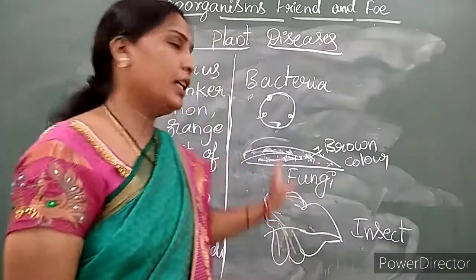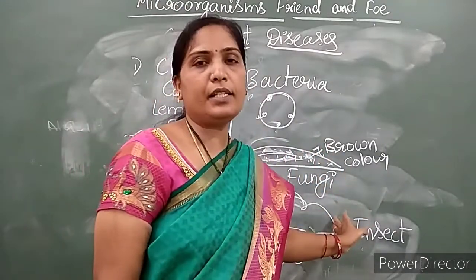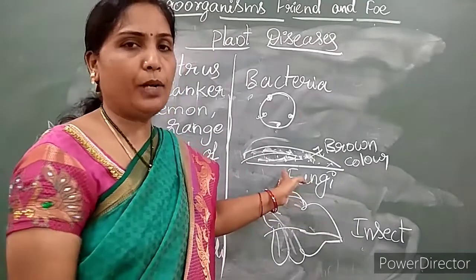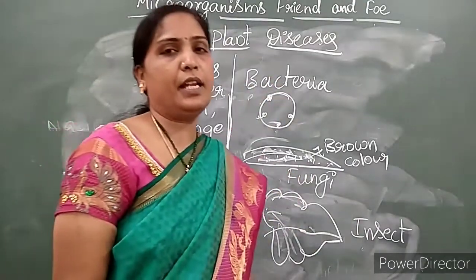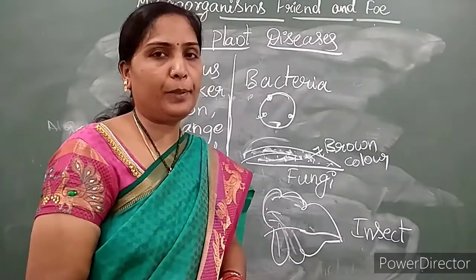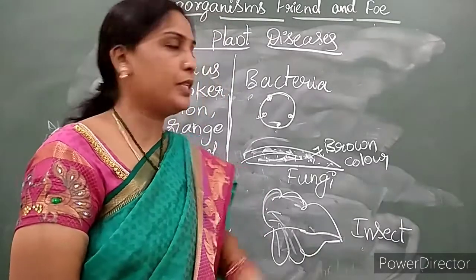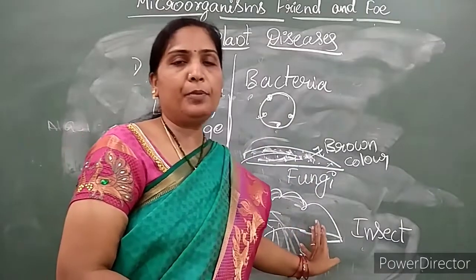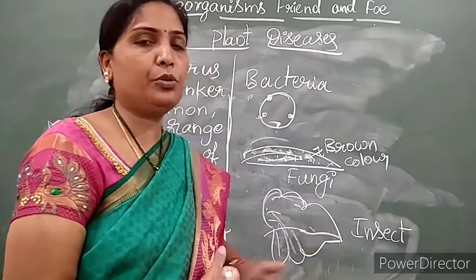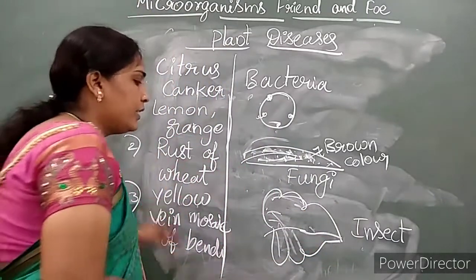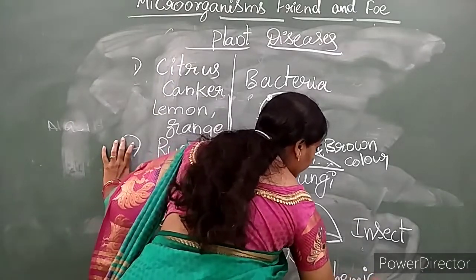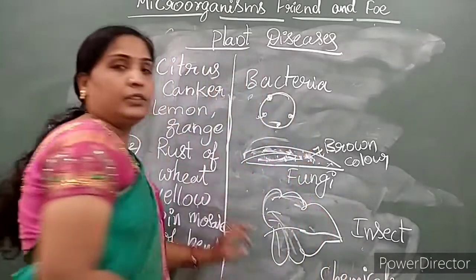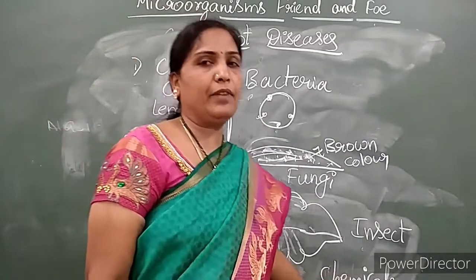So these are some listed diseases in plants due to microbes. How can we prevent these diseases then? How should we protect our crops from getting these types of diseases? What should we do then? There are different chemicals available.